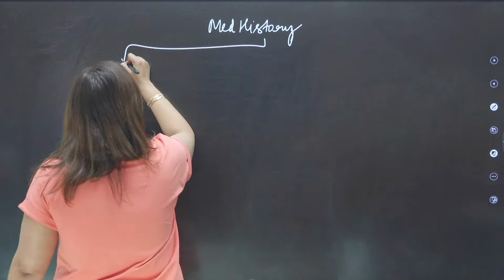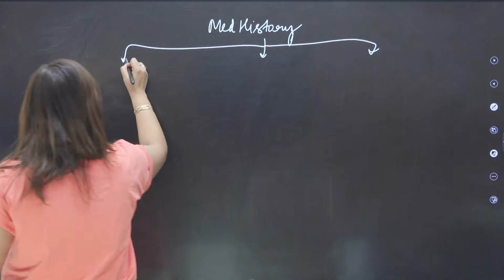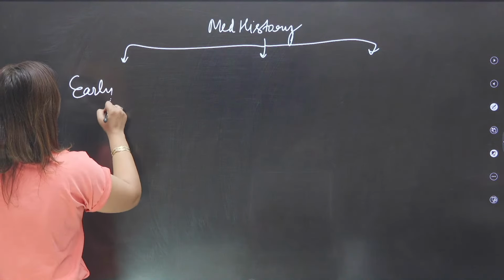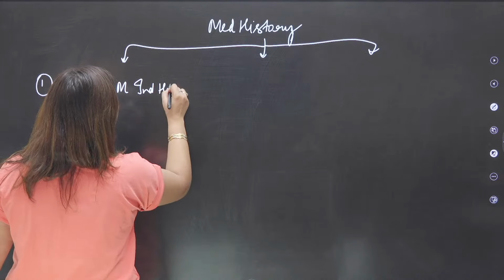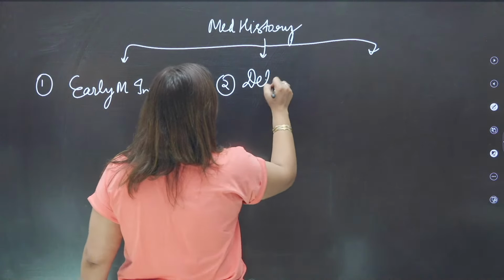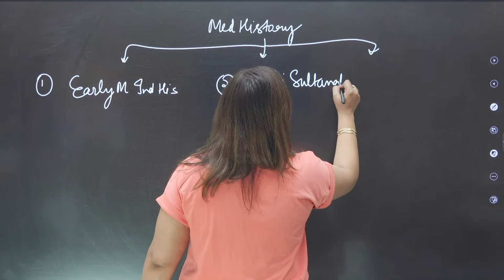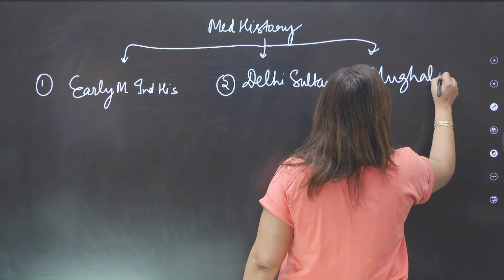The first part, which we are dealing with today, is the early medieval Indian history. The second part is about Delhi Sultanate. And the third part is about the Mughals.